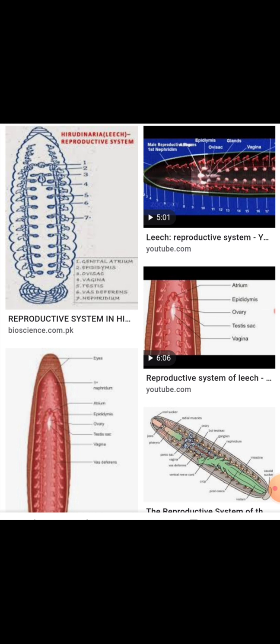Development. Leech shows direct development within the cocoon, and the young ones come out within 15 days. So here the leech shows direct development within the cocoon, and the young ones come out within 15 days.